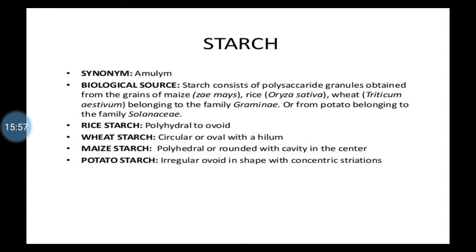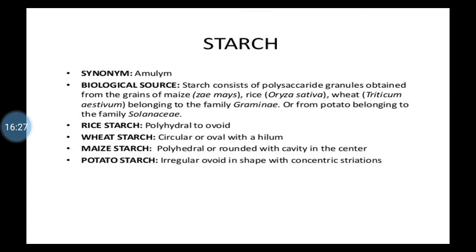Now, biological sources: starch consists of polysaccharide granules which are obtained from food grains. Here, for maize, the species is Zea mays. When starch is obtained from rice, the species name is Oryza sativa.